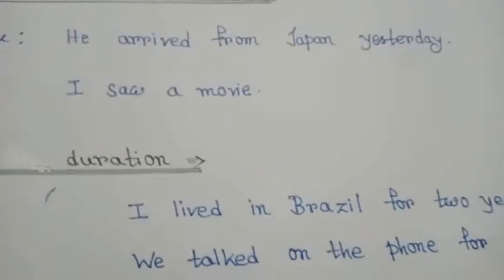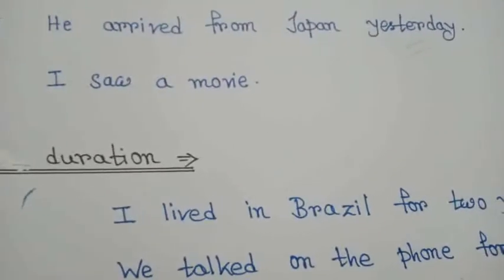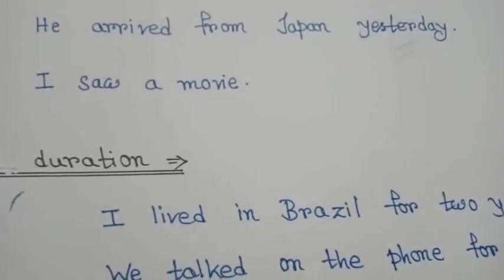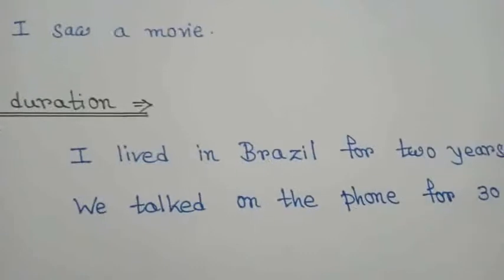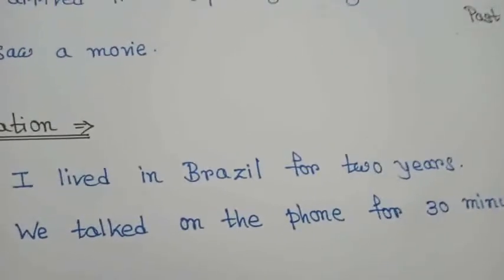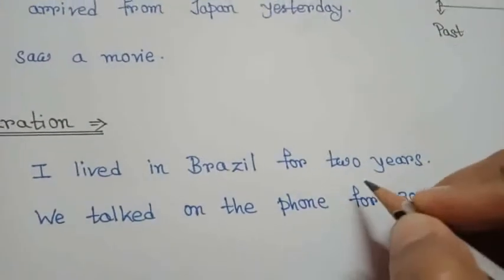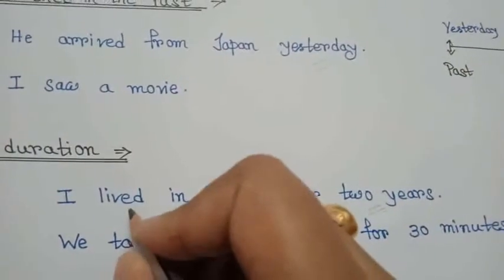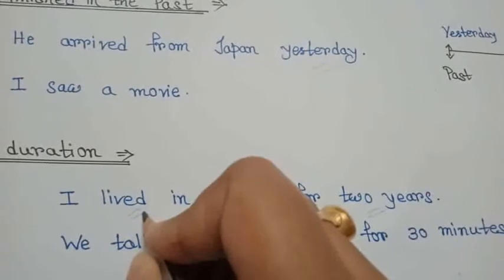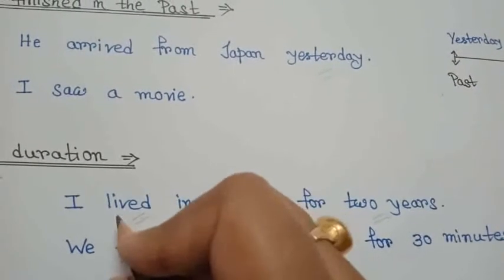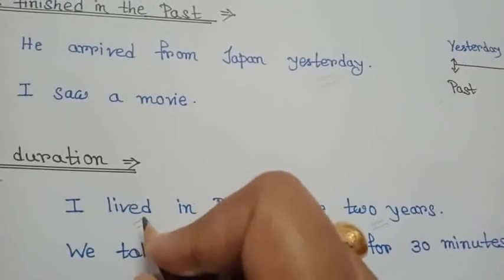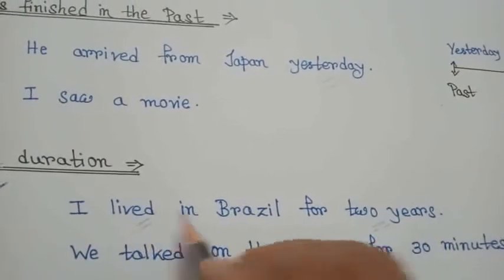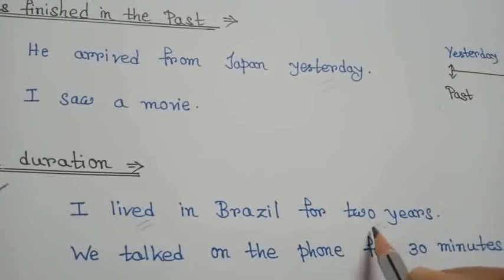Simple past tense can also be used with a duration which starts and stops in the past, such as I lived in Brazil for 2 years. In this sentence, the duration is 2 years and lived is here. The lived is the past form of main verb live, which indicates the past time of the action. I lived in Brazil for 2 years.